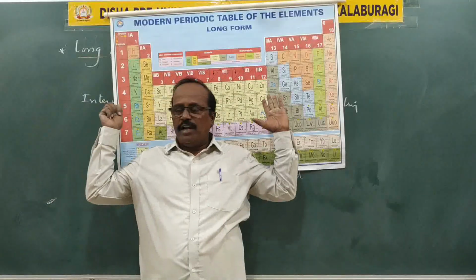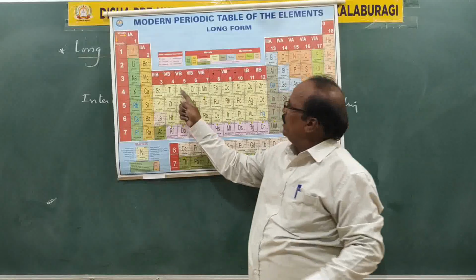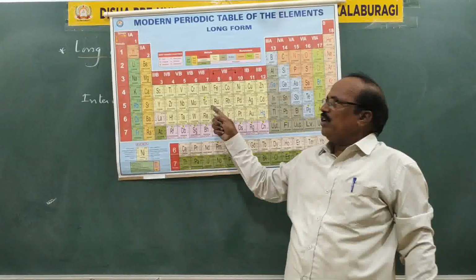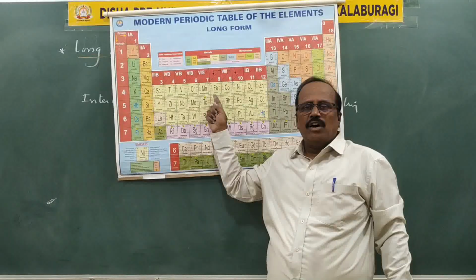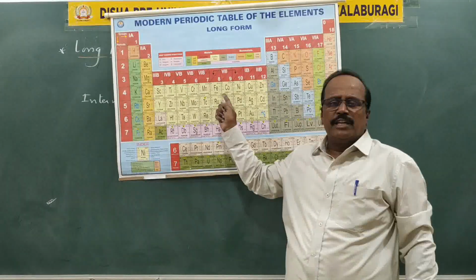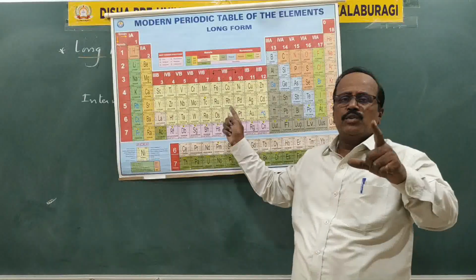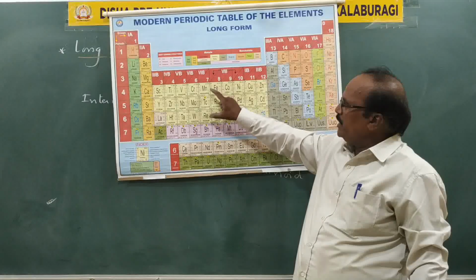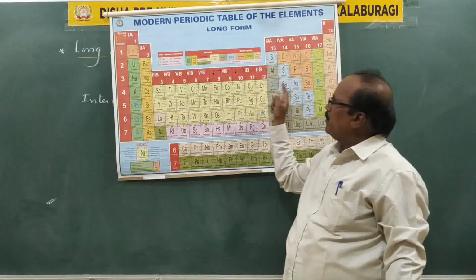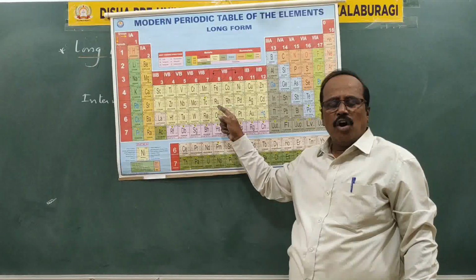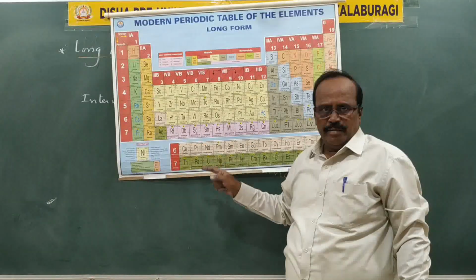Between S block and P block, in the middle, you see this yellow color; these elements are called D block elements or transition elements because their properties are in between those of S block elements and P block elements. They are present in between S block and P block elements. They are called D block elements or transition elements.